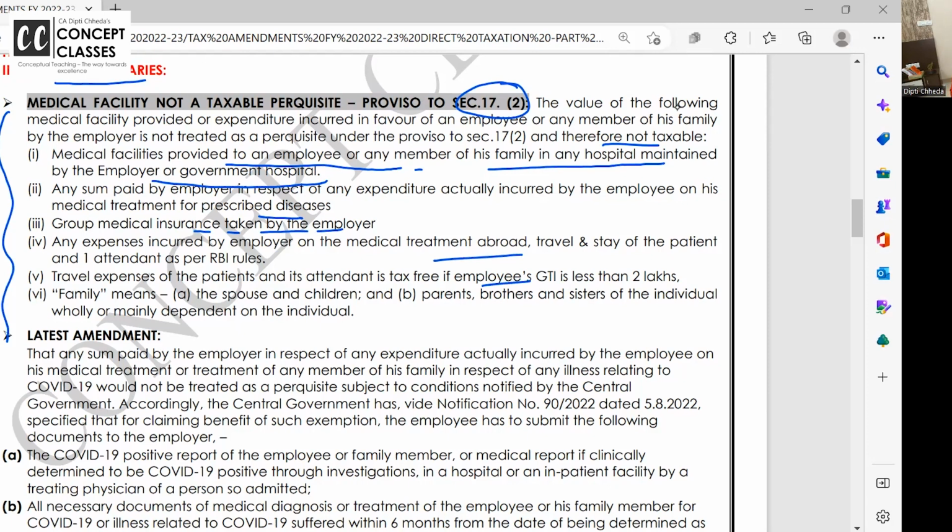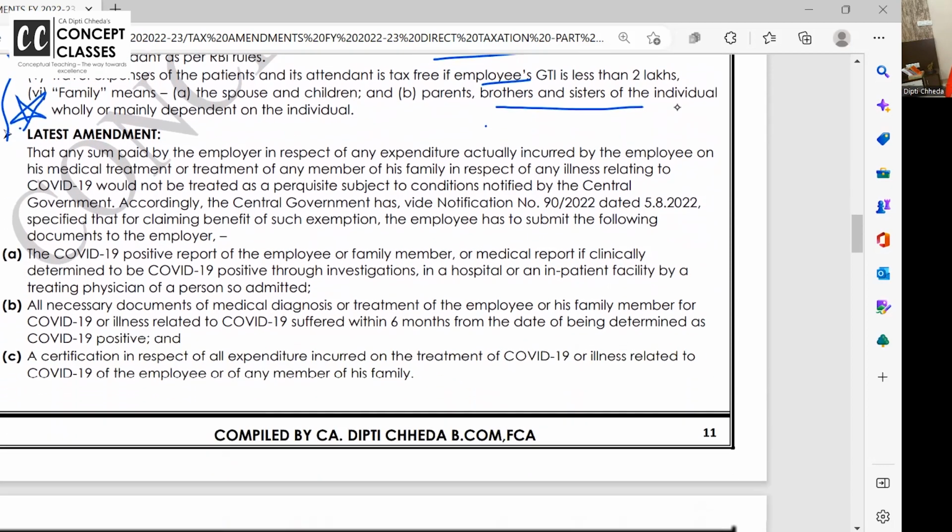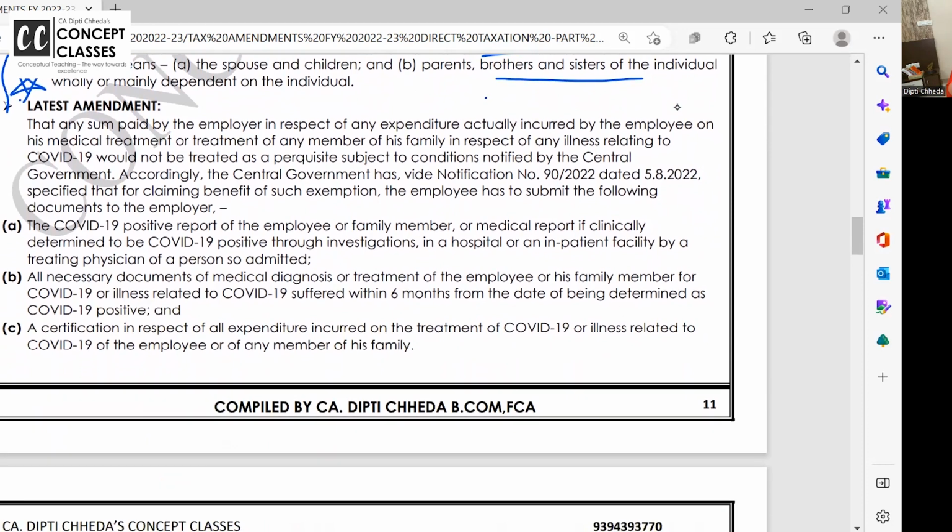Okay. Now, whenever we talk about medical facility, it's not only restricted to the employee but extends to his family members. What does family member mean? Spouse, husband, wife, children, parents, brothers and sisters, if they are dependent, not earning anything and dependent on the individual, then they are part of the family. Clear? Now let us begin with what is the amendment in income from salary.